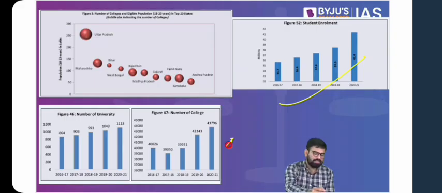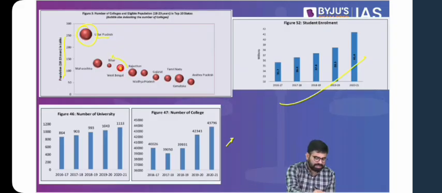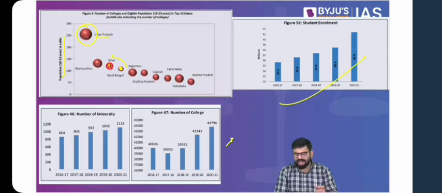So for instance, the number of colleges in Uttar Pradesh is the highest, and this bubble size basically indicates the same. So on one end, we have our population in the age bracket of 18 to 23, because this is the age where you ideally enroll in higher education. In this age bracket, you see that Uttar Pradesh has the maximum number of students, but has the maximum number of colleges as well. But if you look at Bihar and West Bengal, they have quite a high number of students, but the number of colleges, indicated by the size of this bubble, is very less. So we have regional disparity.